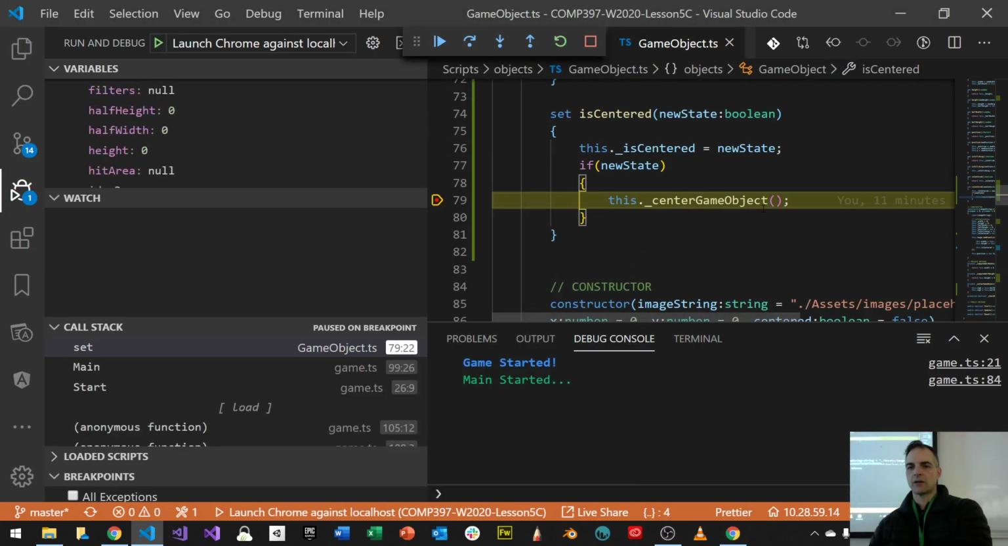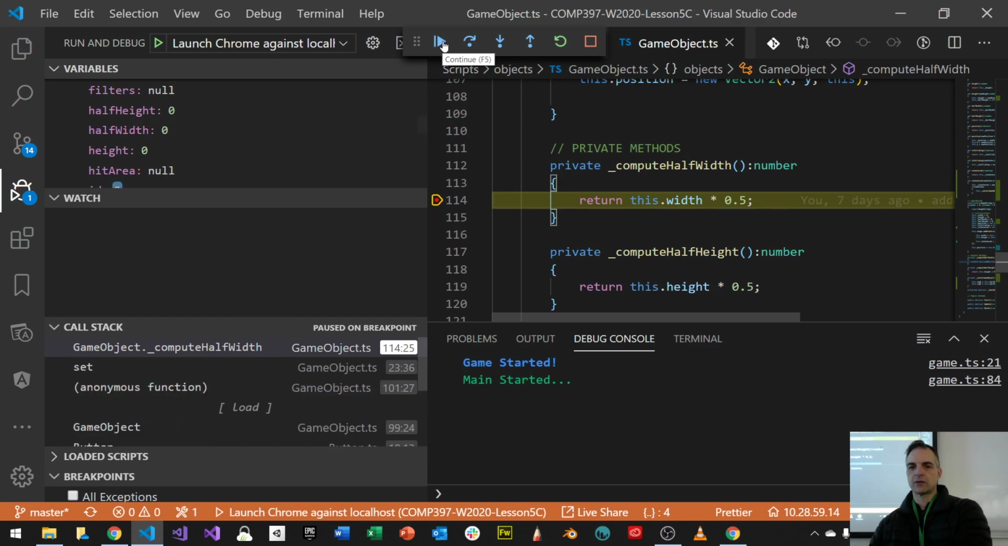Okay, cool. So I'm here centering my game object. I'm going to continue. And then I come to this point here. And we can see now that my width is 150. And I'm going to calculate my half width as 75. So 75 is the right width, right?